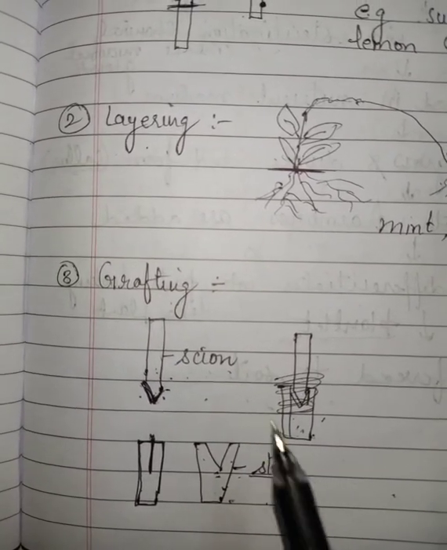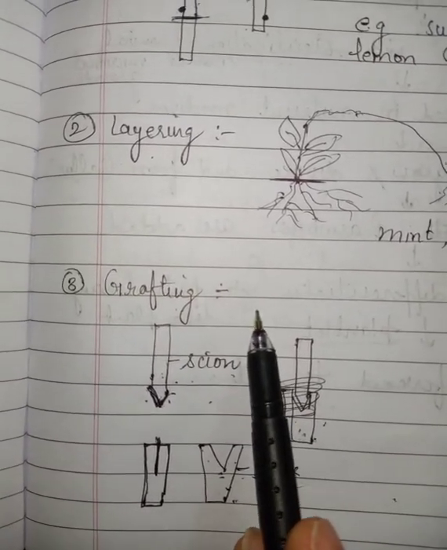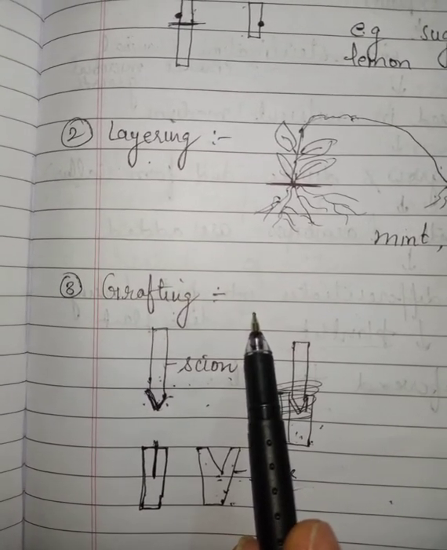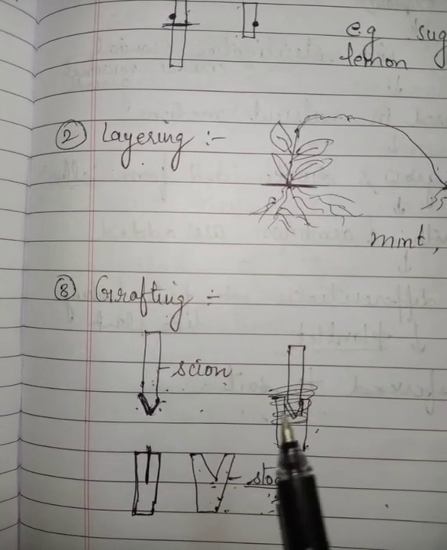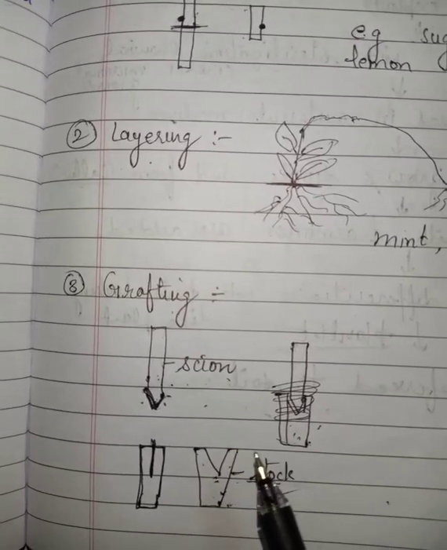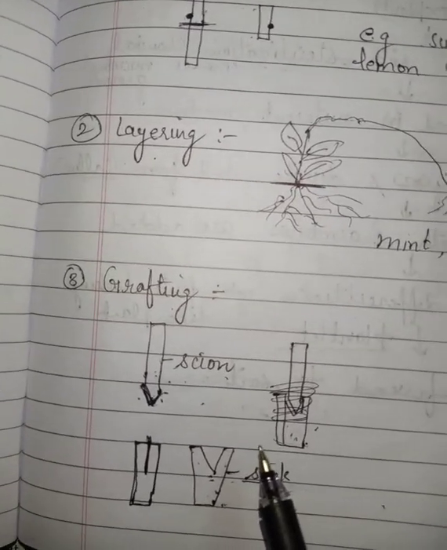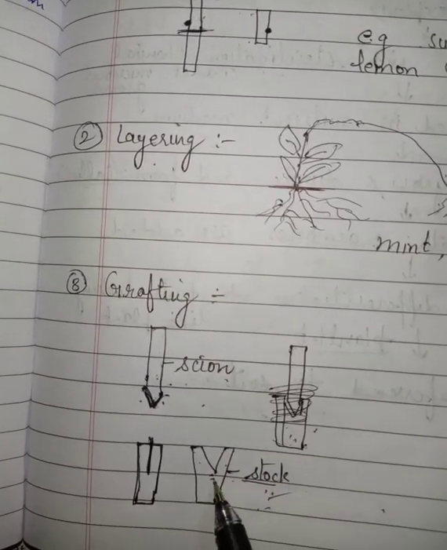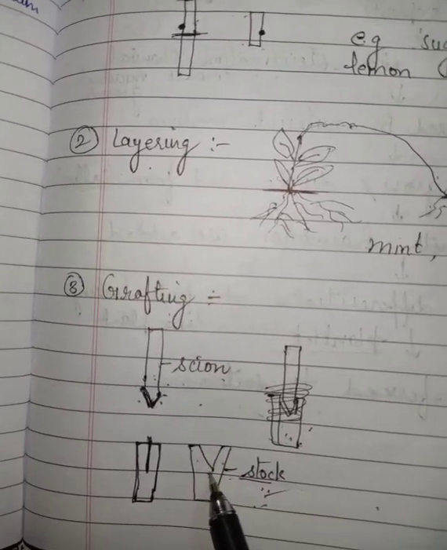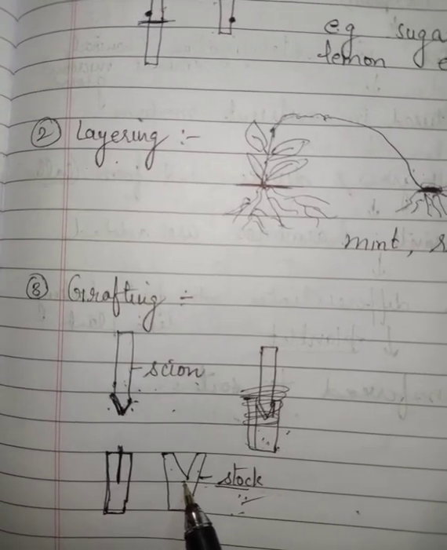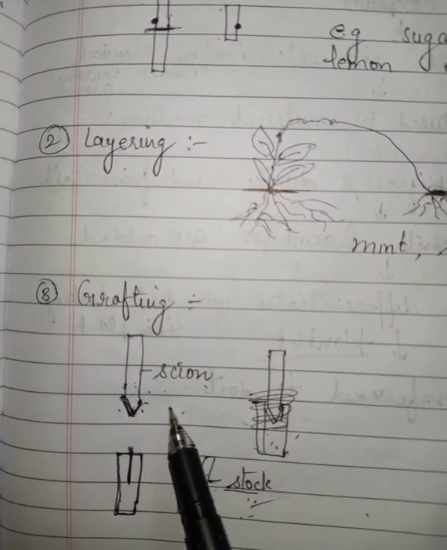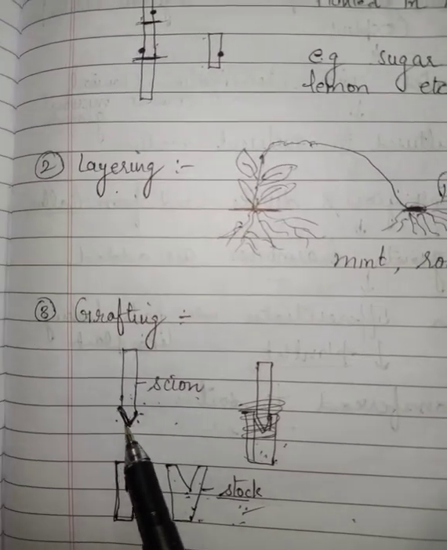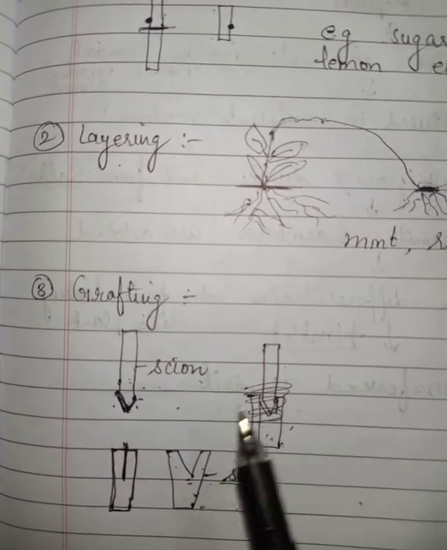So how will we explain grafting? Grafting is a process in which we cut two different plants into small pieces. In one plant we make a slit, and the second part we make sharp.